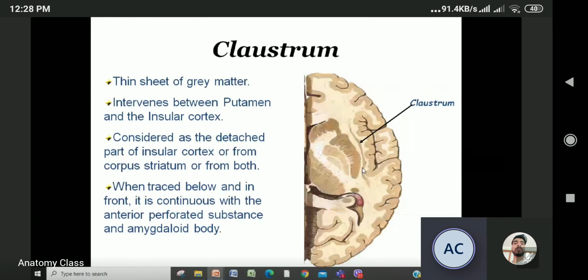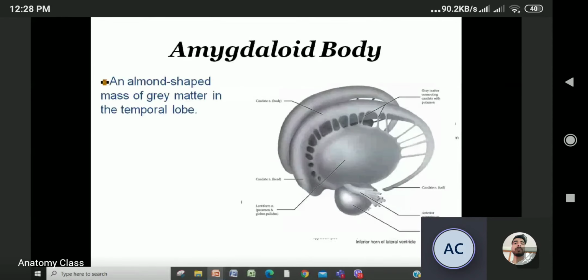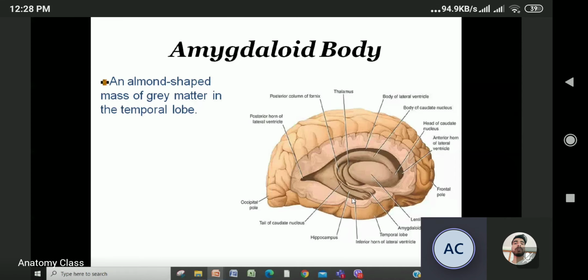Okay. And traced below in front, it is continuous with the anterior perforated substance and amygdaloid body. When claustrum is traced below, look at it, this is the amygdaloid body. Okay. When claustrum is traced below, it continues with the amygdaloid body. And what is amygdaloid body? It is the almond-shaped mass of gray matter in the temporal lobe. You can see here also.